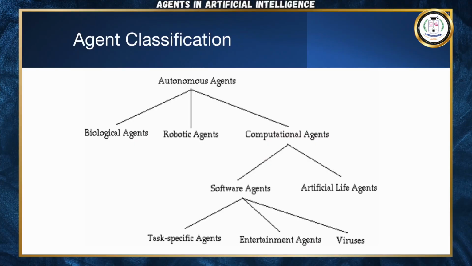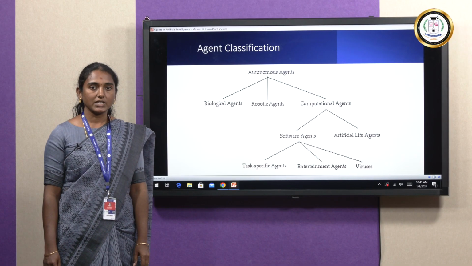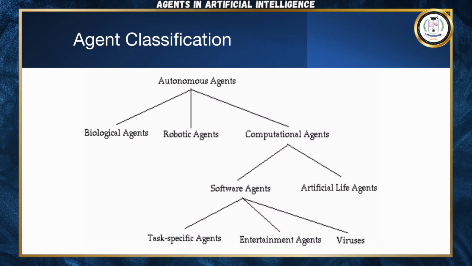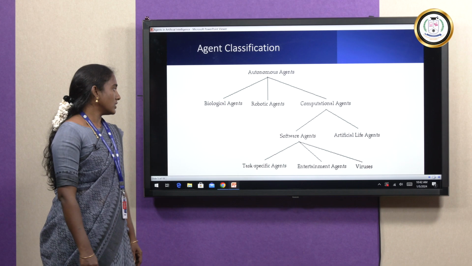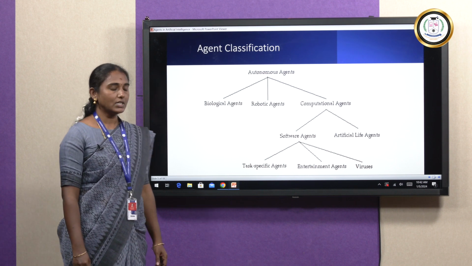Next, agent classification. Agent classification has three types: biological agent, robotic agent and computational agent. The computational agent has two types: software agent and artificial life agent. And the software agent has three types: task specific agent, environment agent and viruses.